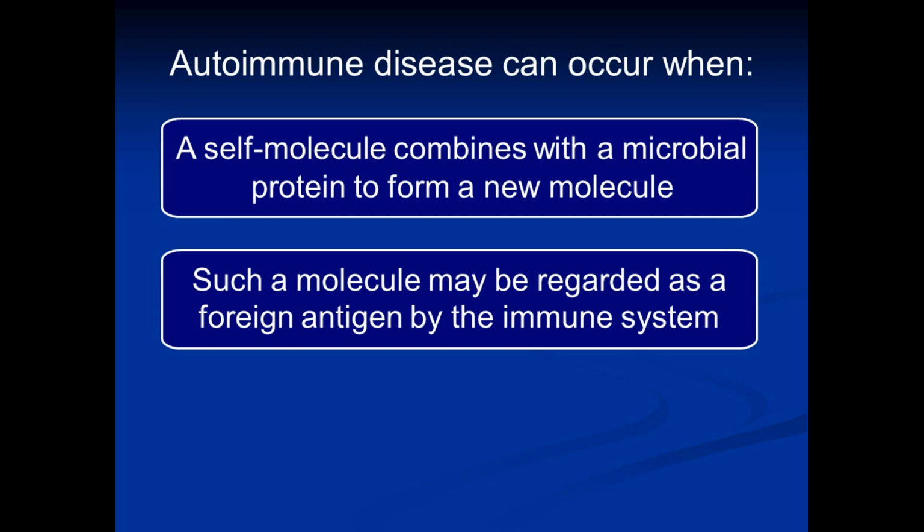This composite molecule is made up partly of a foreign antigen and partly of a self molecule. Our immune system may then regard the self molecule as a foreign antigen, and an immune response develops against the self molecule also. The self molecule will be destroyed.